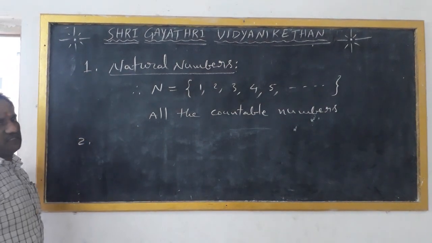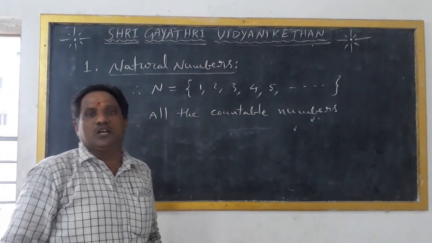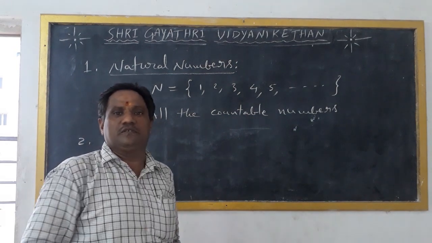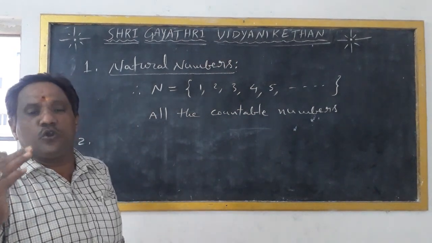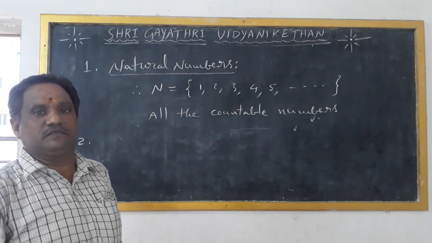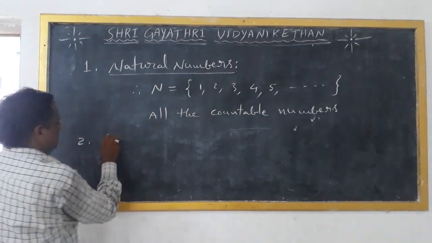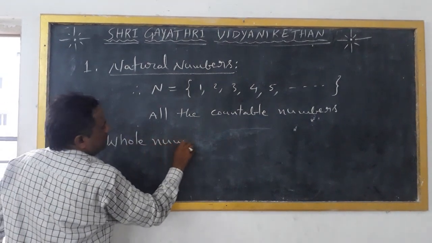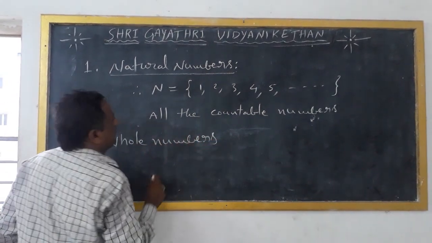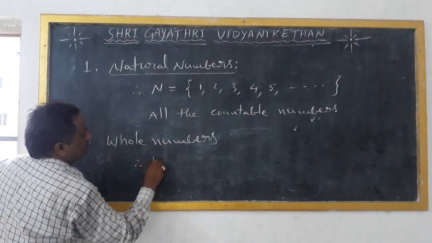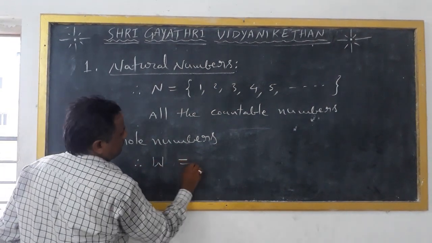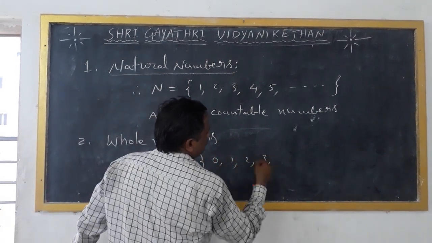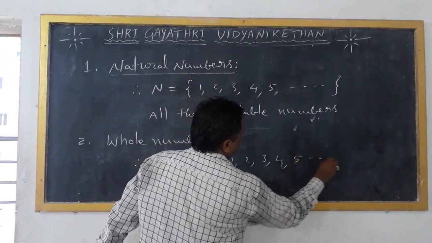The second number system is whole numbers. Whole numbers consist of the natural numbers including 0. That's why whole numbers start with 0. Therefore, the set of whole numbers is denoted by W. The set of whole numbers W is equal to the set of 0, 1, 2, 3, 4, 5 and so on.